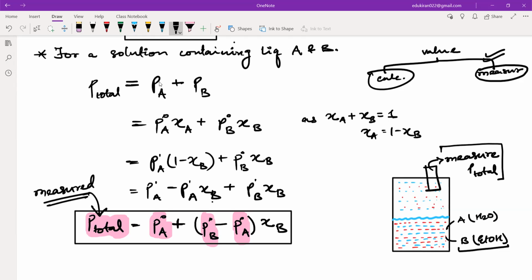So P total should always be measured, and if there is any question in which you are asked to calculate the P total, that question may be important, but that is a bad question. Is that clear? Yes or no? Please tell me. You understand all in all this equation of Raoult's law? Yes, sir. Everyone tell me. Dania, Alina, Hanifa. Yes, sir. Okay, fine.